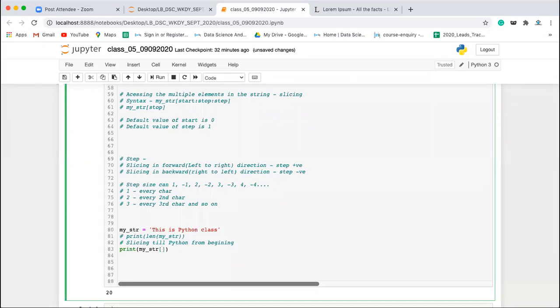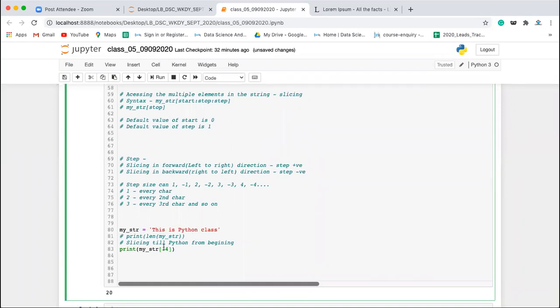So your stop value should always be 1 more than the index till where you want to slice. You want to slice till n. What is the index of n? It is 13. You have to give 1 index extra. Indirectly you can write 14. Count this: 0, 1, 2, 3, 4, 5, 6, 7, 8, 9, 10, 11, 12, and 13. 13 is the index of n, but we are giving 14.